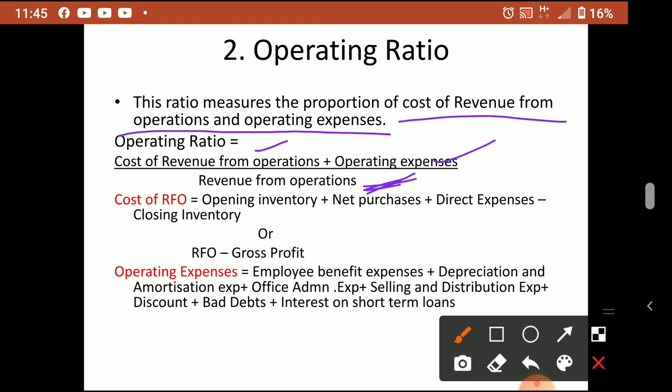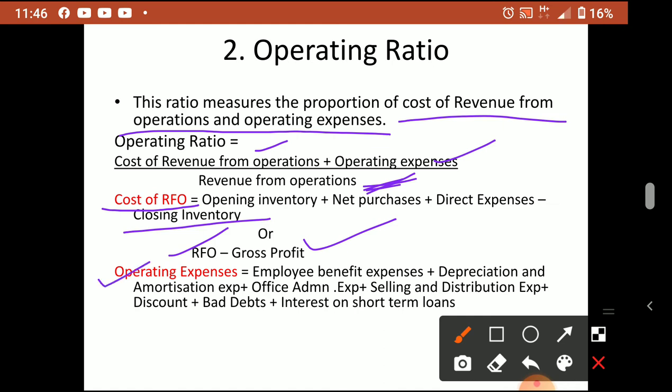RFO is the sale. So to make such an amount of sale, how much money we have to spend from the business side, that is what this ratio indicates. Cost of RFO you know: opening inventory plus purchases plus direct expense minus closing inventory, or we can use RFO minus gross profit.